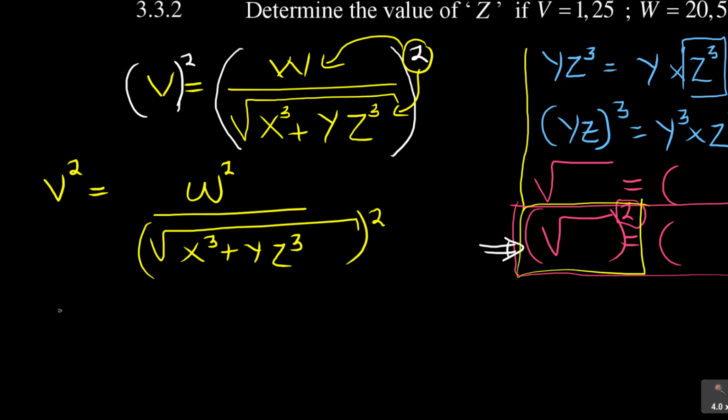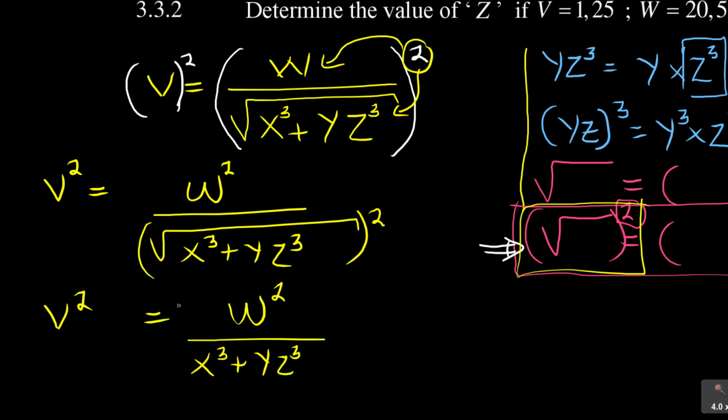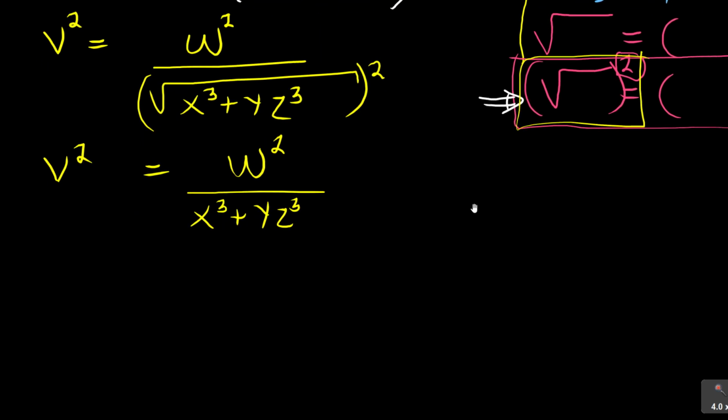So now I have v squared is equal to w squared. That's where they wanted to catch you: removing that square also affects the w, over x cubed plus y z cubed. So guys, I'm here now. The square root has fallen off. That's what I preferred. Then I can do the part of multiplying by what I don't want, which is the whole of this, x cubed plus y z cubed, on the right hand side.